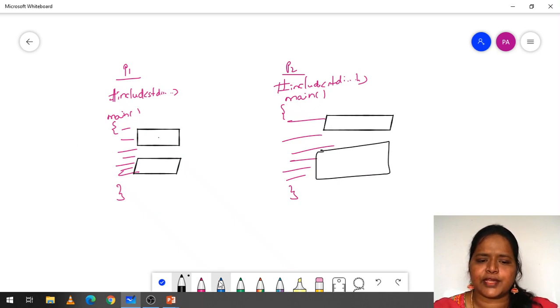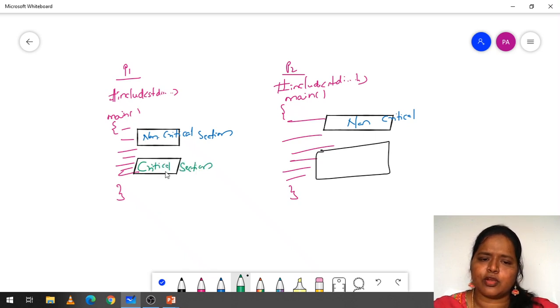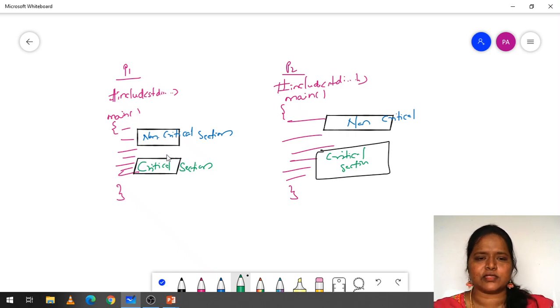One section is the non-critical section and another section is the critical section. For each main you will have a critical section and a non-critical section. So what is a non-critical section and what is a critical section? The main has two sections, namely critical section and non-critical section.